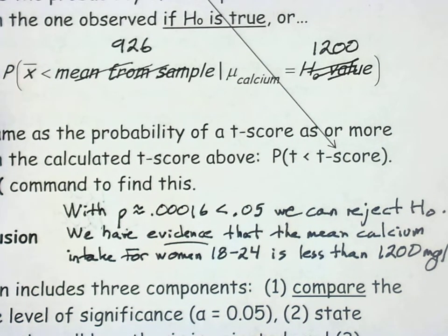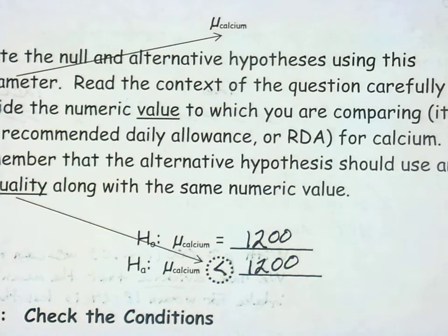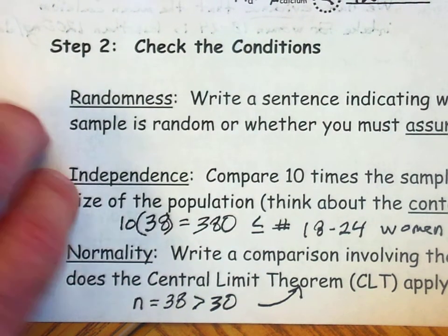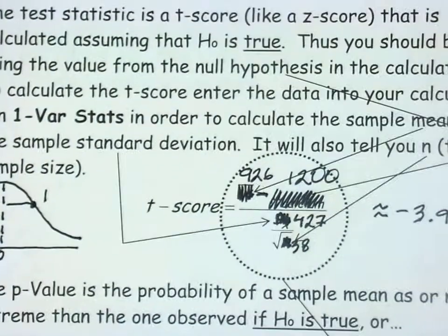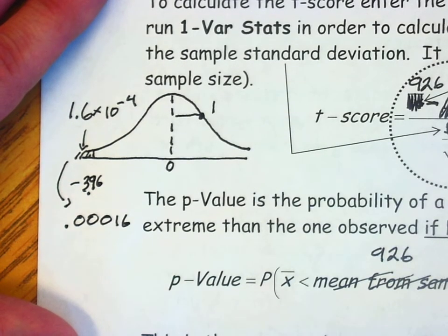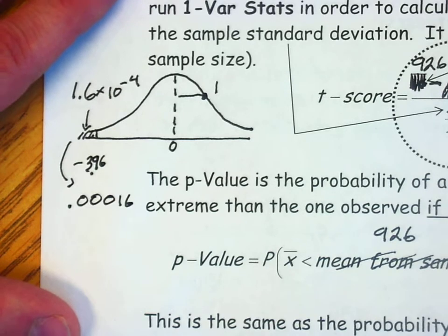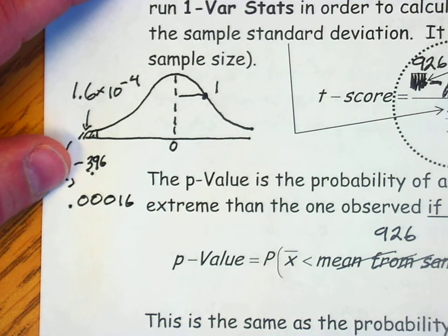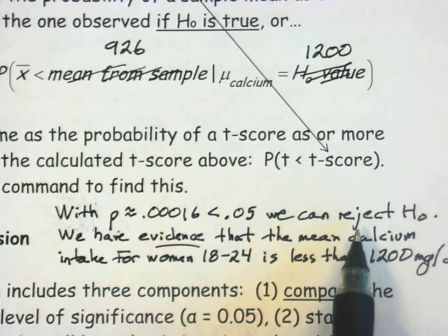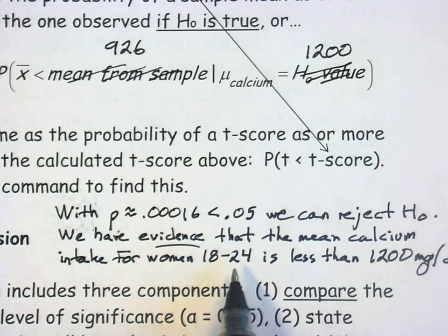So, four components. Step 1, describe your parameter and list your hypotheses. Step 2, write about all 3 conditions: randomness, independence, and normality. Step 3, you need to calculate a t-score. You need to give your p-value. It's also good to list your degrees of freedom. We will talk about that in a little bit. The degrees of freedom here are 37. And then in context, write your conclusion. Compare the p-value to your level of significance. State whether or not you can reject the null hypothesis. And state then, as a result, whether or not you have evidence of the alternative.